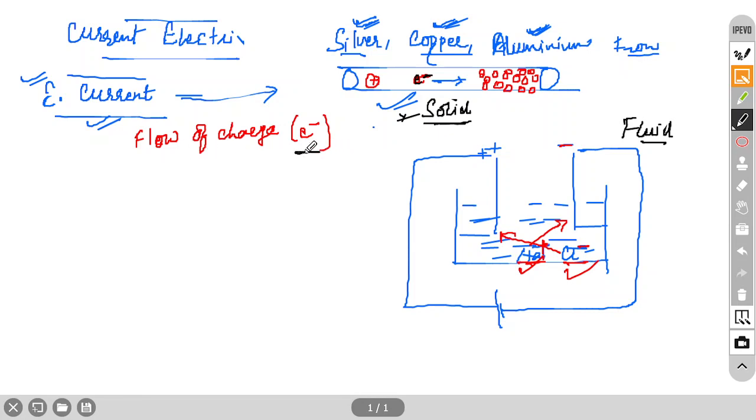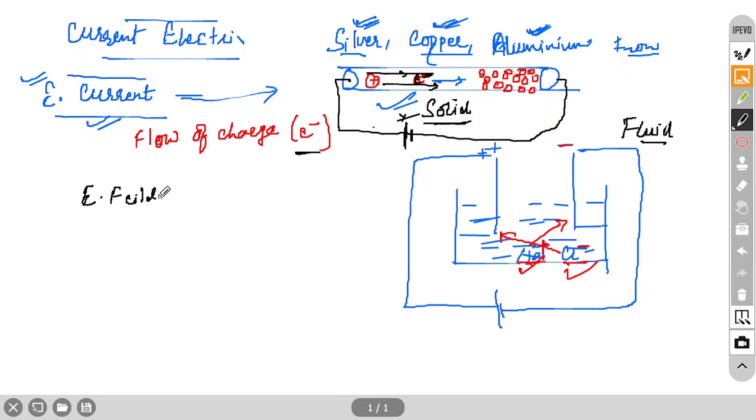So electrons are the charge carriers, and they are moving inside the wire. If you connect a battery or cell with this wire, there will be an electric field inside because of this battery, and because of that electric field, all electrons will start moving because they will feel a force. Wherever there is an electric field, there will be a force.